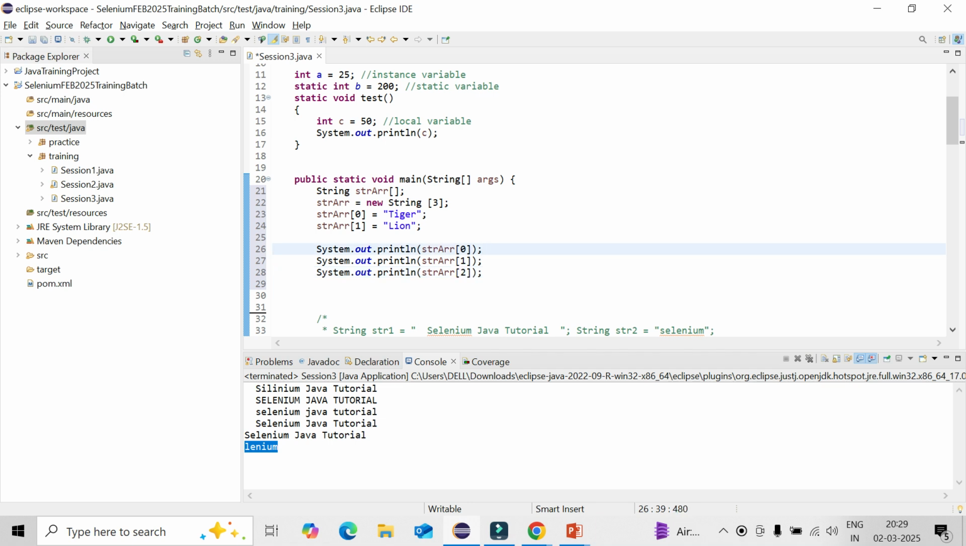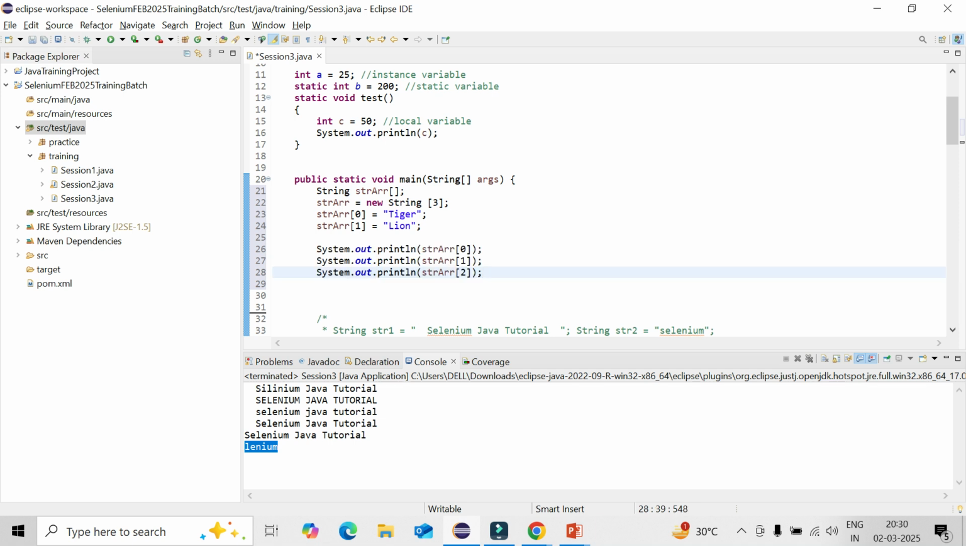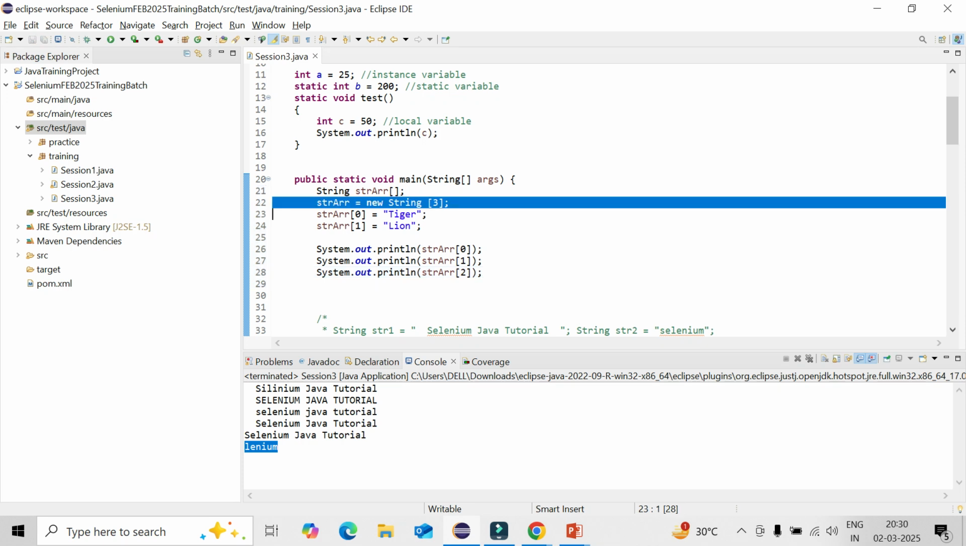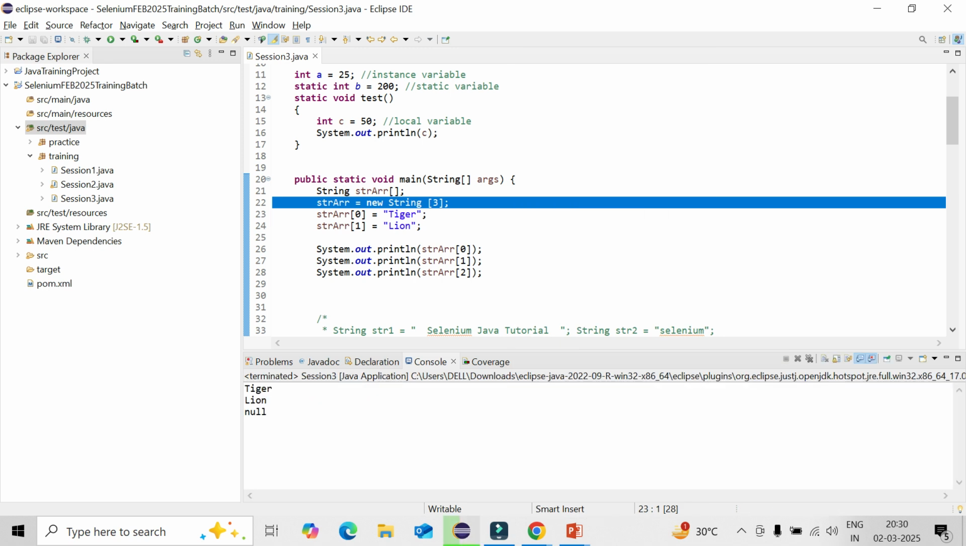Can anyone tell me for 3 lines? Anyone? First one will be tiger, then it will be lion, then it will be null, right? Yeah, absolutely. Because this is not defined, but it will still consider 3 elements because size is fixed. You can reduce the size or you can increase the size. So it will be same. Third one will be null based on the data type.